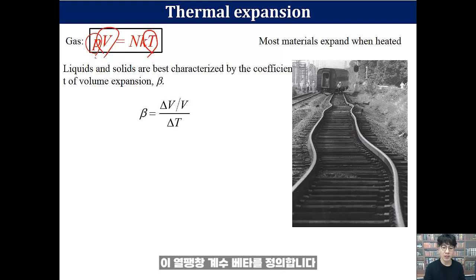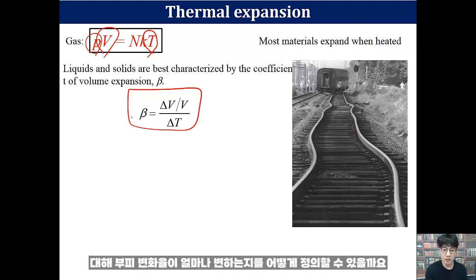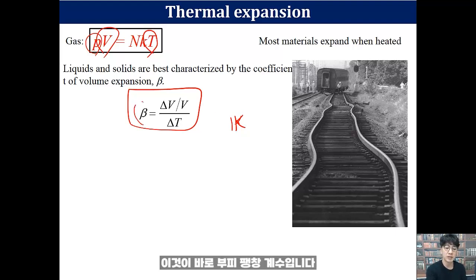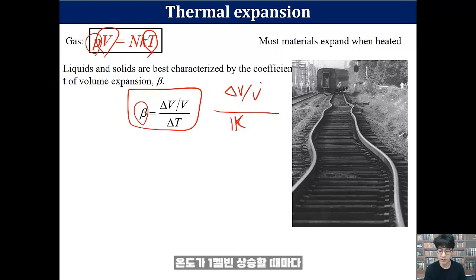Okay? We define this thermal expansion coefficient beta. How do we define it? This is the definition. For a 1 degree C or 1 Kelvin increase in temperature, how much does the volume ratio change? That's this volume expansion coefficient, the ratio of volume change per 1 Kelvin increase of temperature.